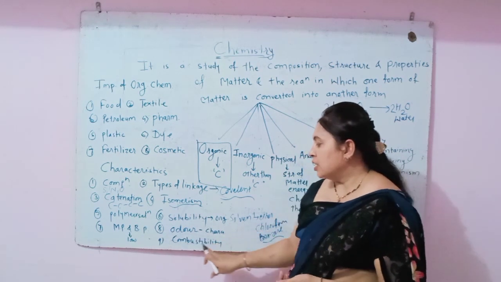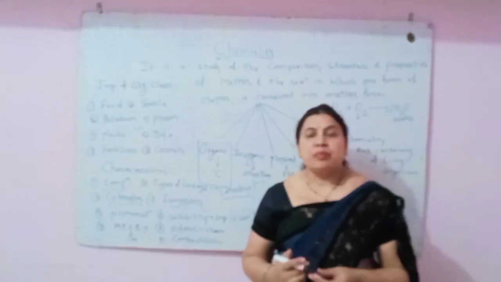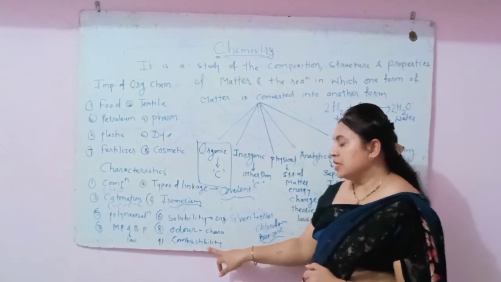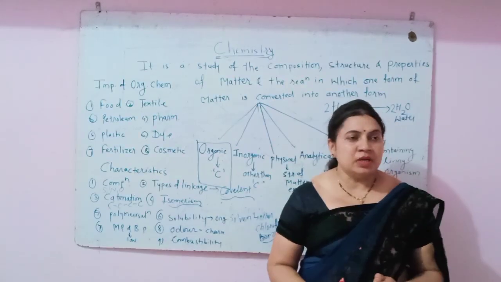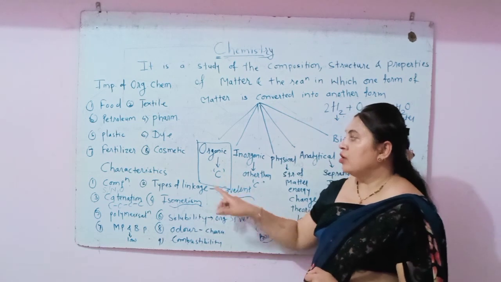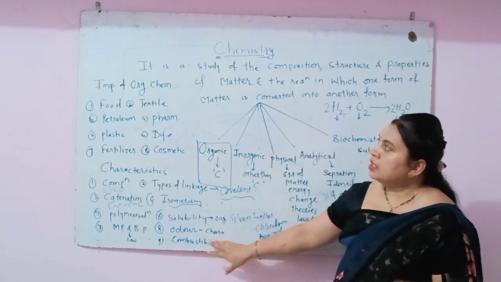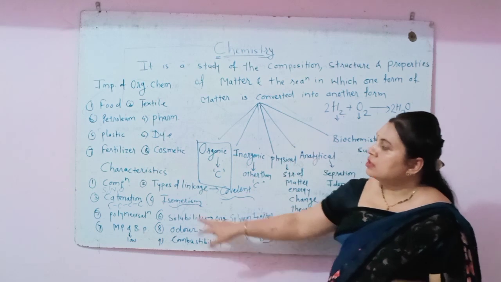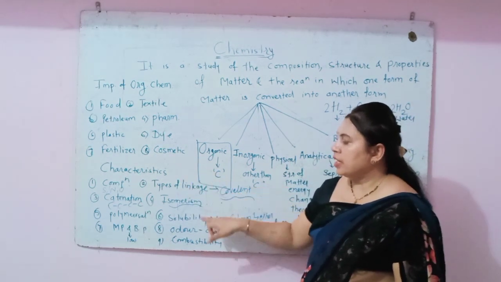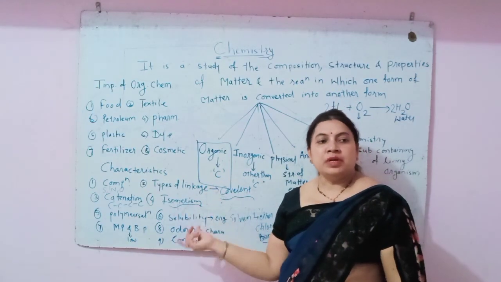Then next is combustibility. This is again a special property of carbon compounds, and combust means the burning property of an organic compound. So these are the special characteristics of organic chemistry, that is carbon and carbon compounds.